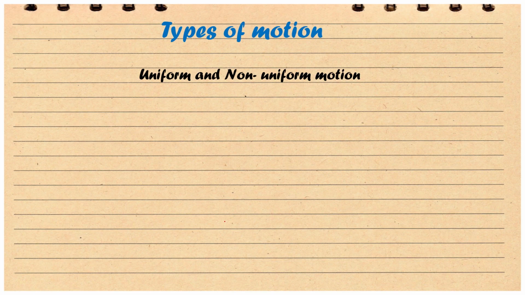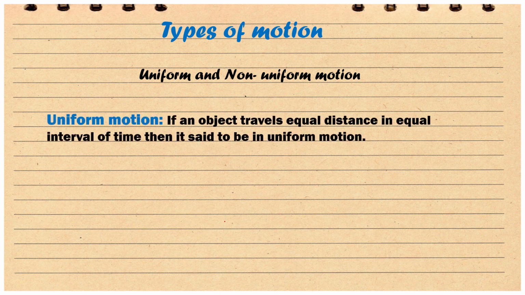Let's talk about the two types of motion. We have mainly two types of motion: uniform and non-uniform motion. So let's talk about what is meant by uniform motion. As a definition, if an object travels equal distance in equal intervals of time, then it is said to be in uniform motion. Let me elaborate more. For example, if the object travels 50 meters of distance in each interval of time, that means that particular object is in uniform motion.